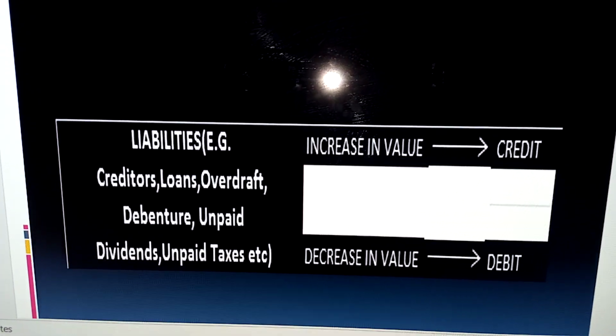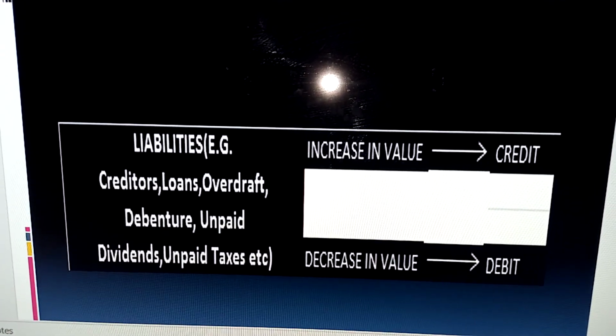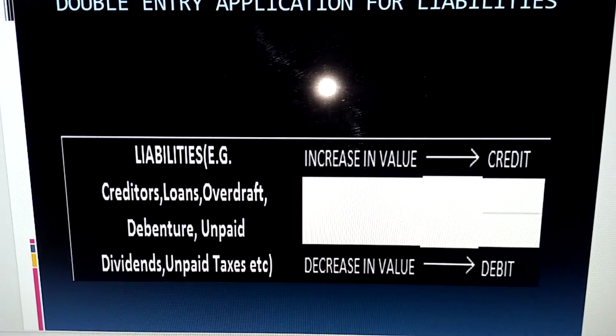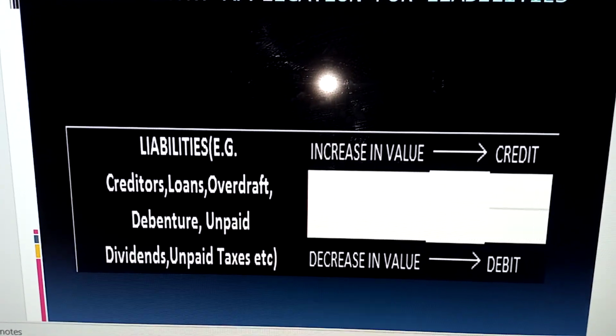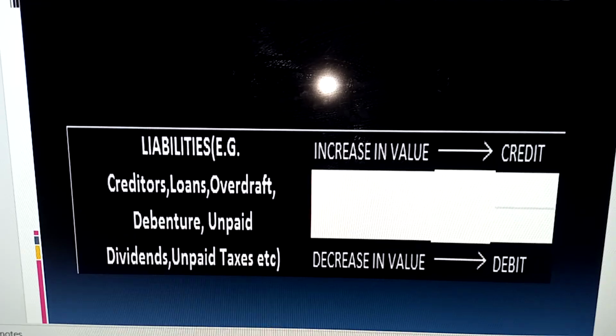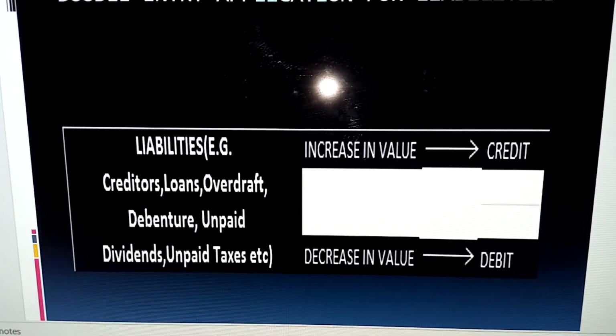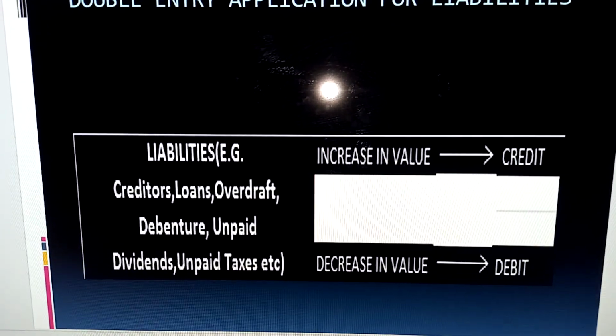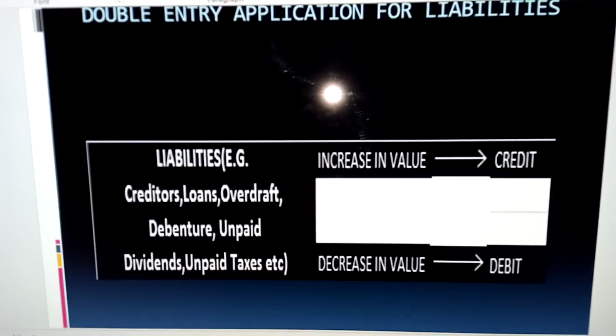And that is an example of a liability. We have loans. If you borrow money from the bank, for instance, you're owing the bank. So the bank is seen as a creditor as well. So in that case, that's a liability. We have overdraft.